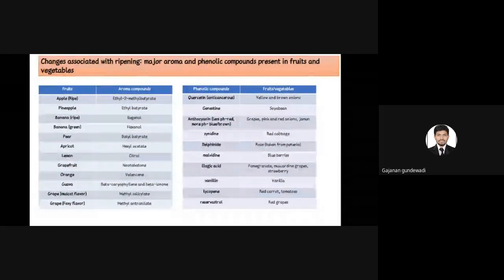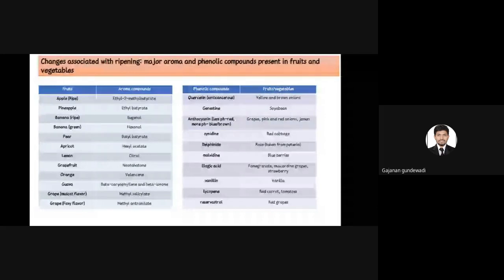And these two are very important with respect to grape: they'll ask, the muscat flavor of the grape is due to dash. It's due to methyl salicylate, and the foxy flavor of the grape is due to methyl anthranilate. These two are the most important questions, like which is the muscat and which is the foxy flavor of grapes.